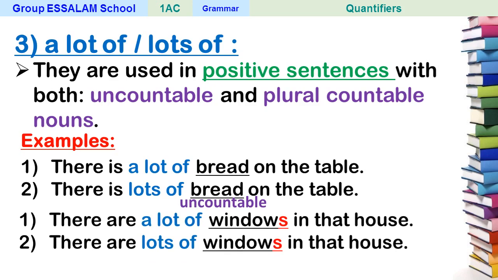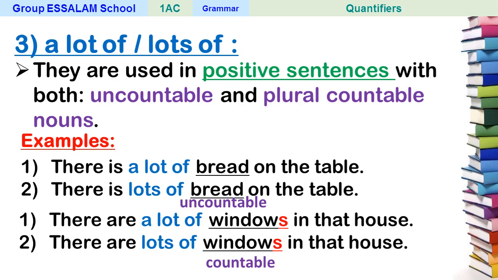There are a lot of windows in the house. Number 2, there are lots of windows in the house. So window is countable noun. We can count window. We can say 1 window, 2 windows, 3 windows. So you see now the difference? So a lot of, lots of are used with uncountable and plural countable nouns. This is first. And with only positive sentences.